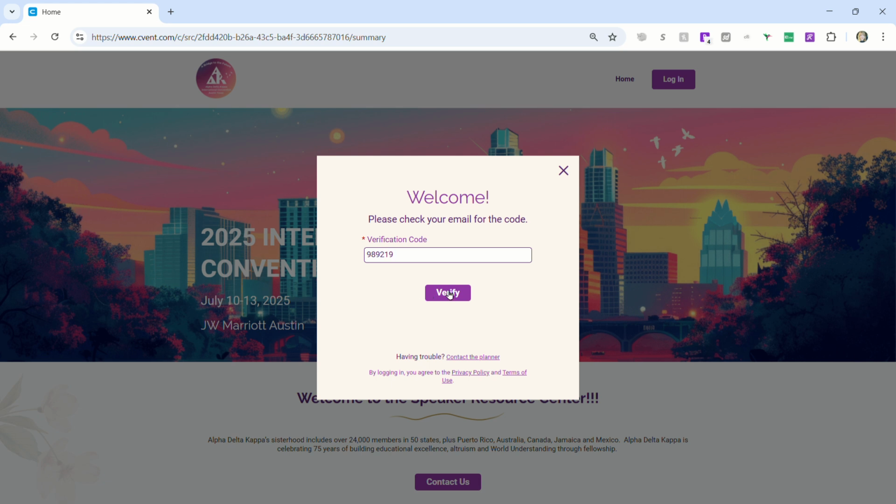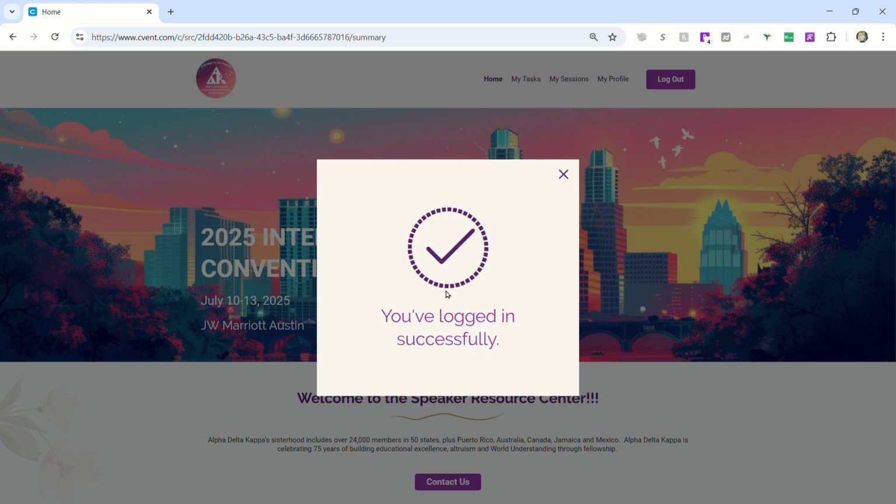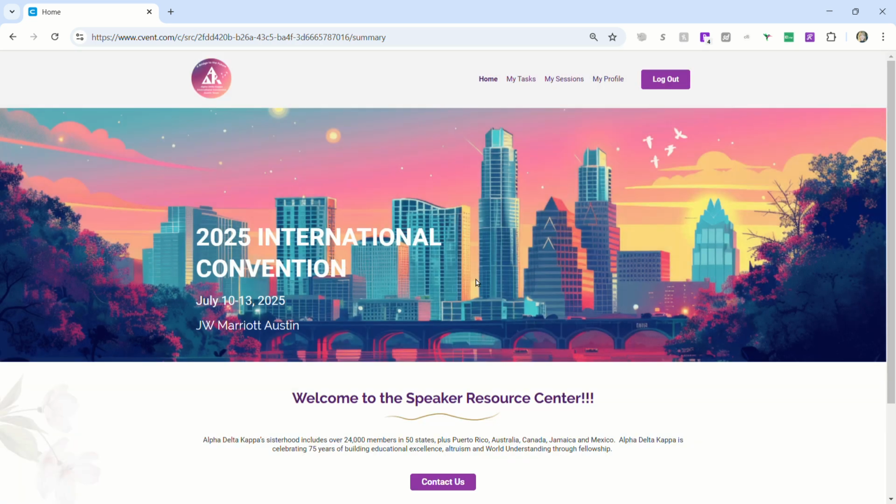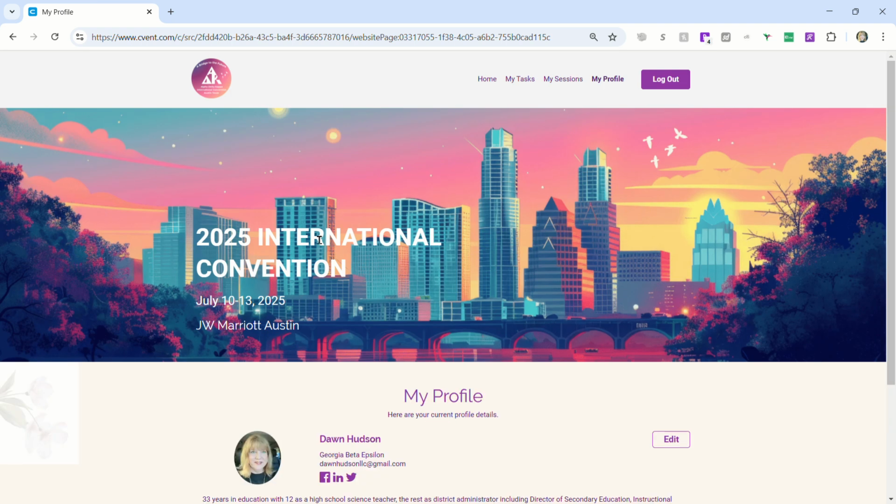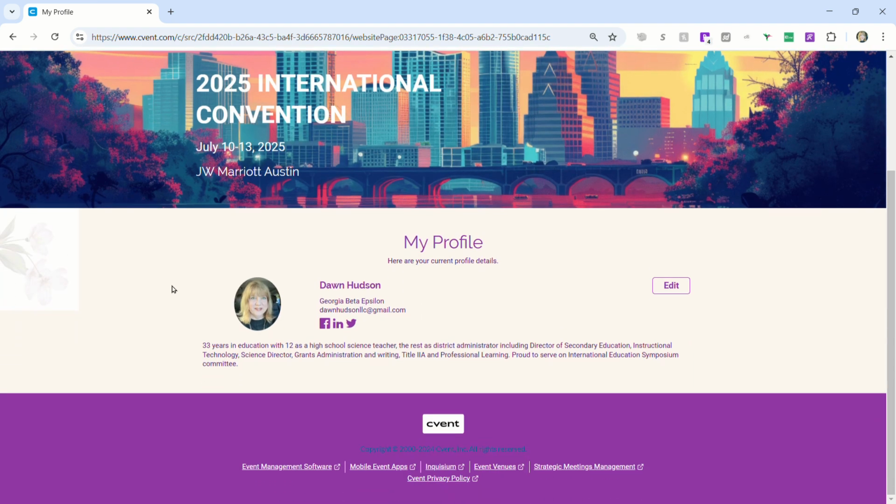Once you verify, it'll take you to your page, and because it is specific for the user, it will have your sessions already preloaded here. We're going to look at my profile first since that is what is due first, and again it's due by Friday, February the 28th. This is what everyone will see. Some things have already been uploaded. For example, I presented the last time, so my picture is already updated.